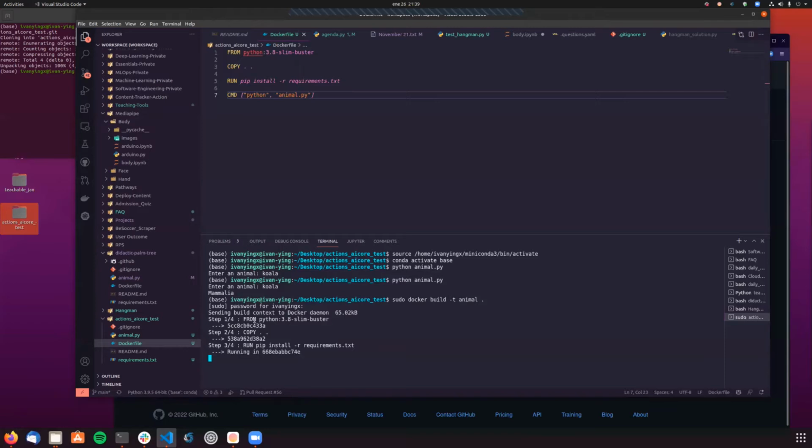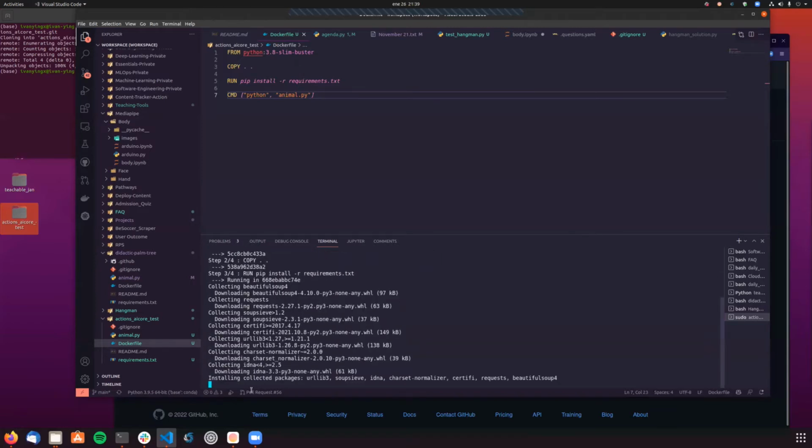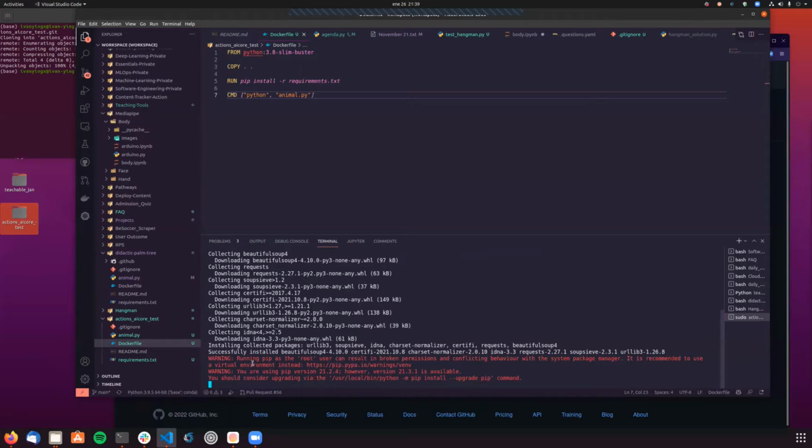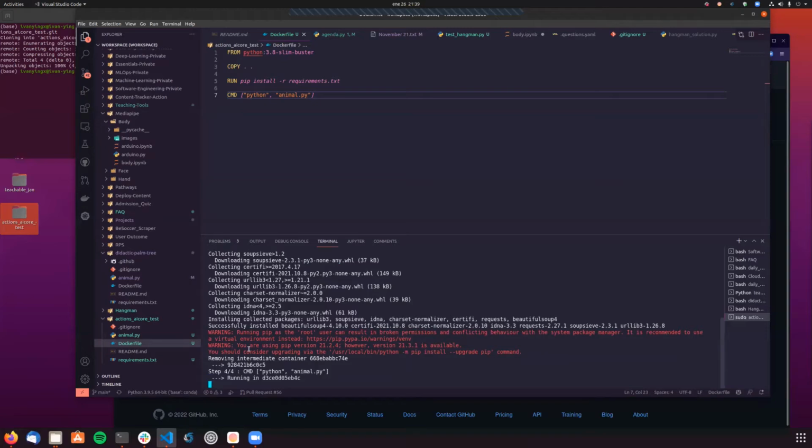Cool. So now it's building the image. Nice. Don't worry about this warning. Everything will run fine, I think. And I'm gonna run one thing now, and I'm gonna directly run the animal image that I just created, and I want you to tell me what I'm going to do wrong. So let's see if it works. Well, it's working so far. Shouldn't be any problem.